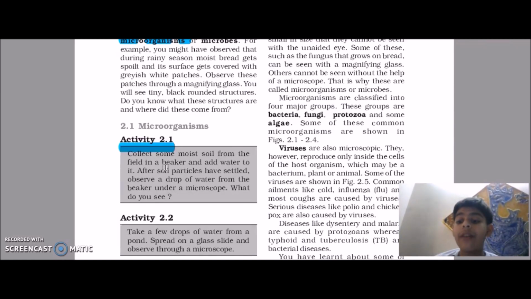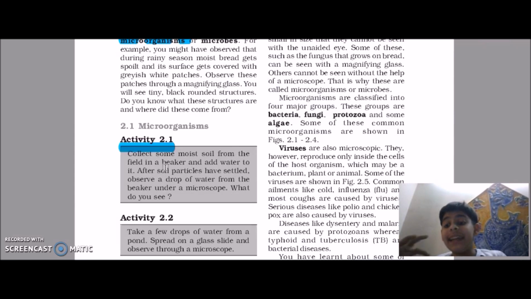Actually, soil has microorganisms. It also has microorganisms in every place, not even the universe. Also in the universe, microorganisms are there. It is found that in Mars. Can you imagine? In Mars, a broad category of microorganism, bacteria, was found. Remember, bacteria was found. So that when you see it under a microscope.